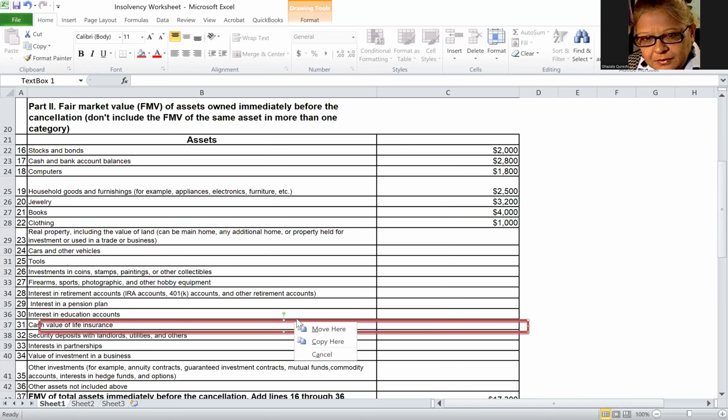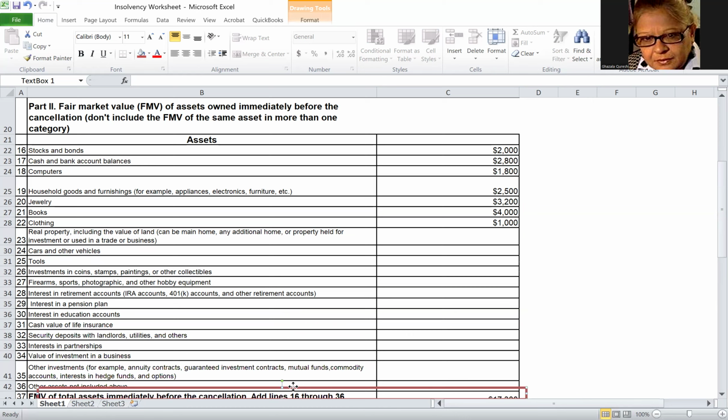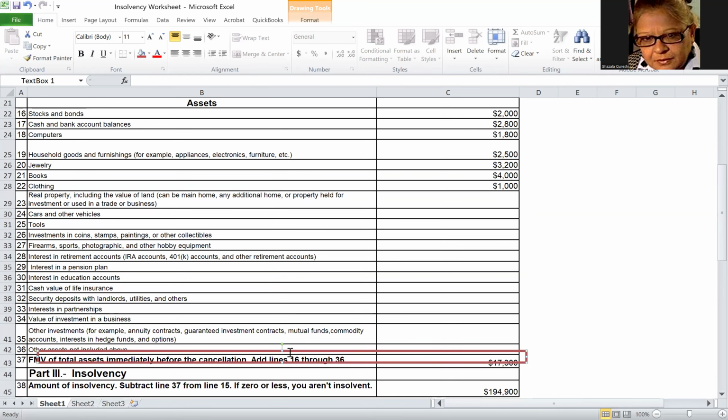When your list is complete, assign a fair market value to each item, and verify that your assets are listed at the current fair market value of each item. Then add them up to arrive at $17,300 in total assets. These assets must be those that you owned on the cancellation date shown on your 1099-C form.